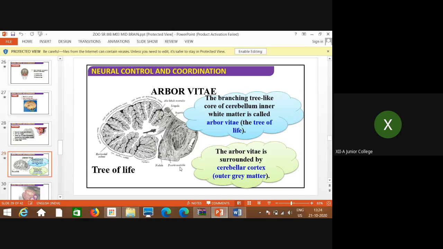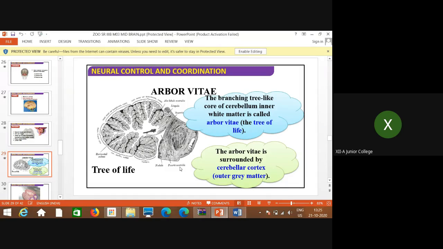See here. Arbor means small tree-like structures or branches of the trees. Arboreal means branches of the tree. That is a Latin word. So arbor means the branching of trees, so it looks like branches of trees. That is the branching tree-like structure, the core, central part of the cerebellum. The inner white matter is called arbor vitae.